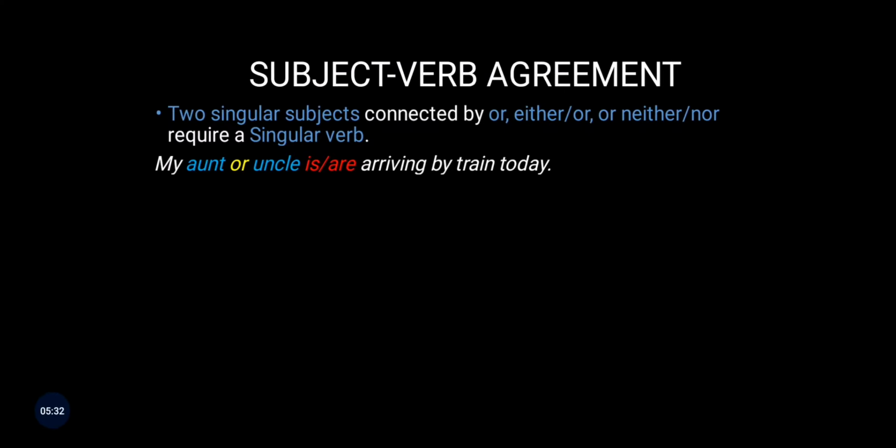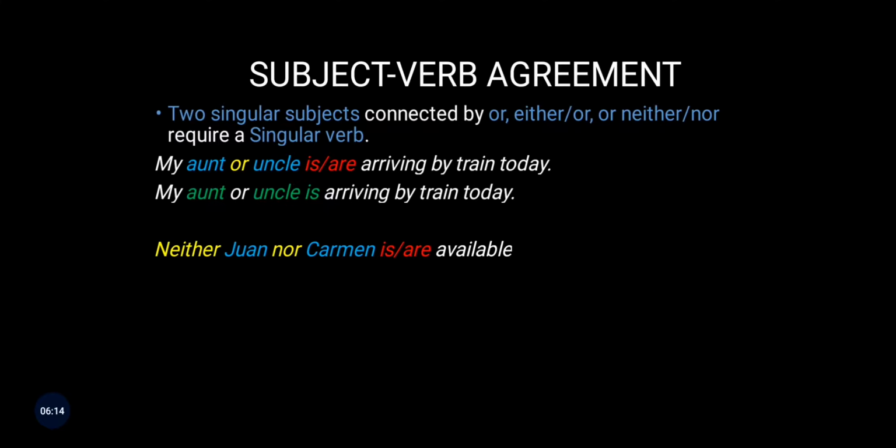My aunt or uncle is/are arriving by train today. First we see whether they are connected by these three cases: or, either or, neither nor. They are connected by or, which is highlighted in yellow. The subjects connected are aunt and uncle, and both of them are singular, because we are not talking about aunts or uncles. It is a single aunt and a single uncle. Because both these criteria are satisfied, we will be using a singular verb. So singular verb is, and not are. The right answer would be: my aunt or uncle is arriving by train today.